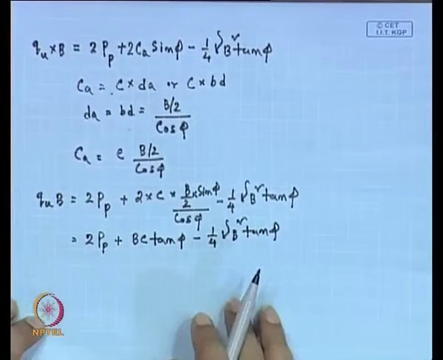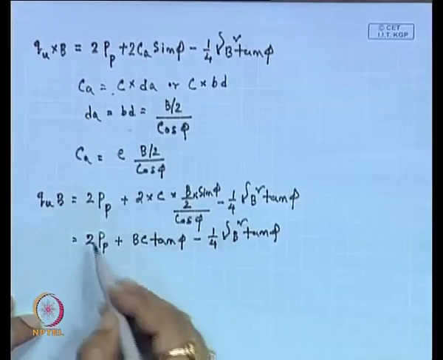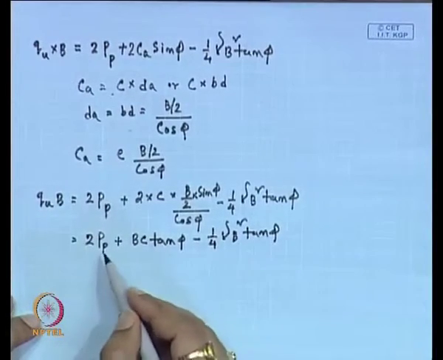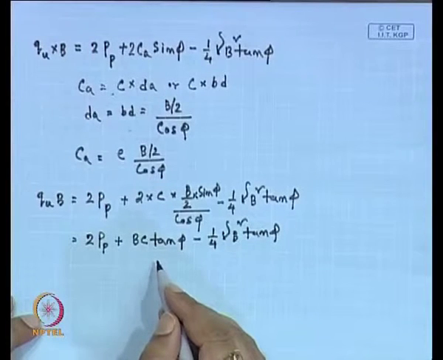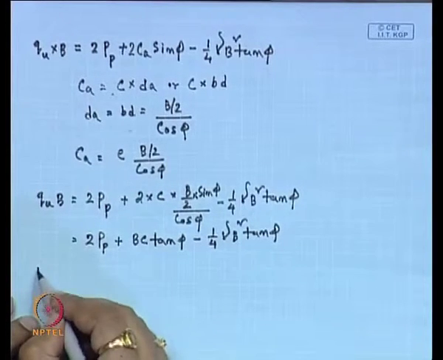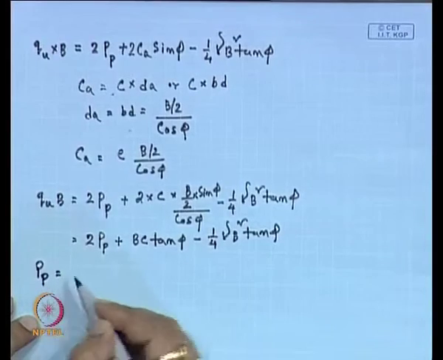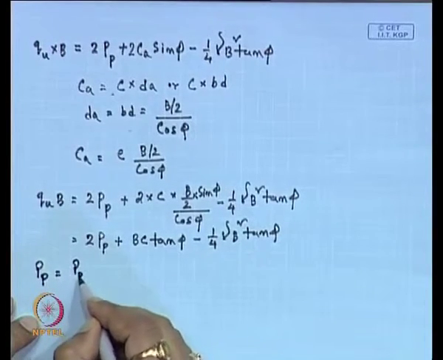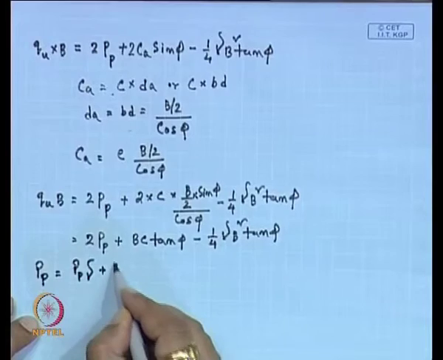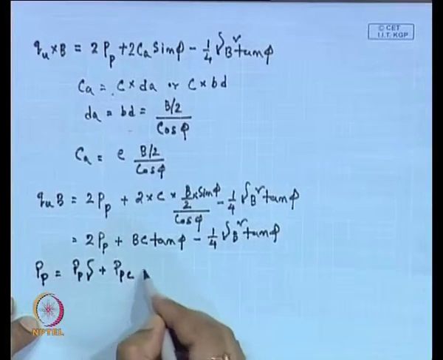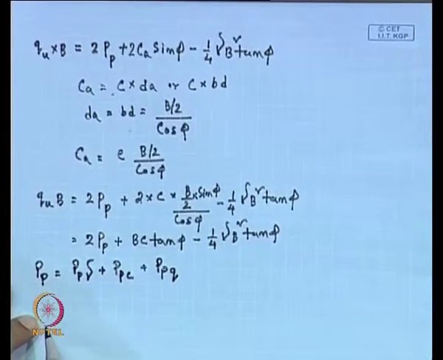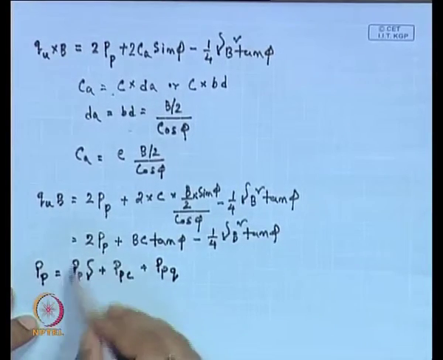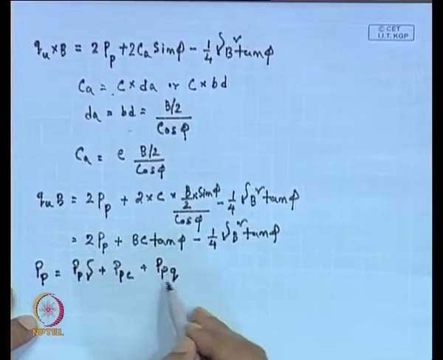So, now let us consider this P p, this total passive resistance, it has 3 components basically. So, this P p is a summation of P p gamma plus P p C plus P p Q. So, these resistances are coming from three parts.